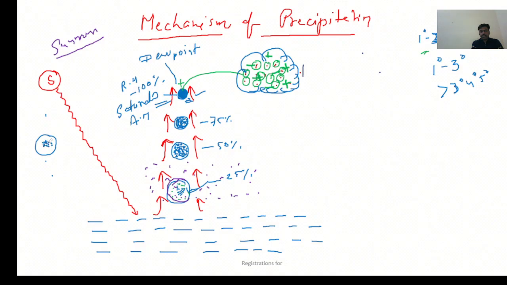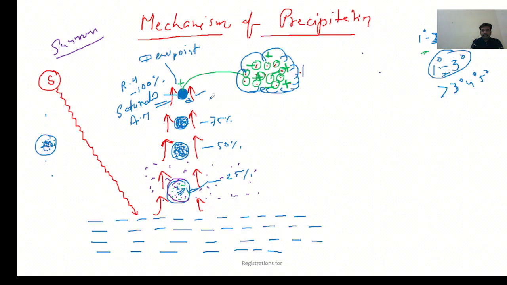So in this case, the air mass is no longer saturated. And if the air mass is no longer saturated, it means this non-saturated air mass is not going to condense. So for condensation to occur, the RH should be 100%, and condensation happens when the dew point is between 1 to 3 degrees. Then condensation will occur. If the dew point is more than 3 degrees, it will desaturate, and during desaturation obviously condensation won't occur. So even after saturation, at what temperature does it occur? Approximately 1 to 3 degrees.